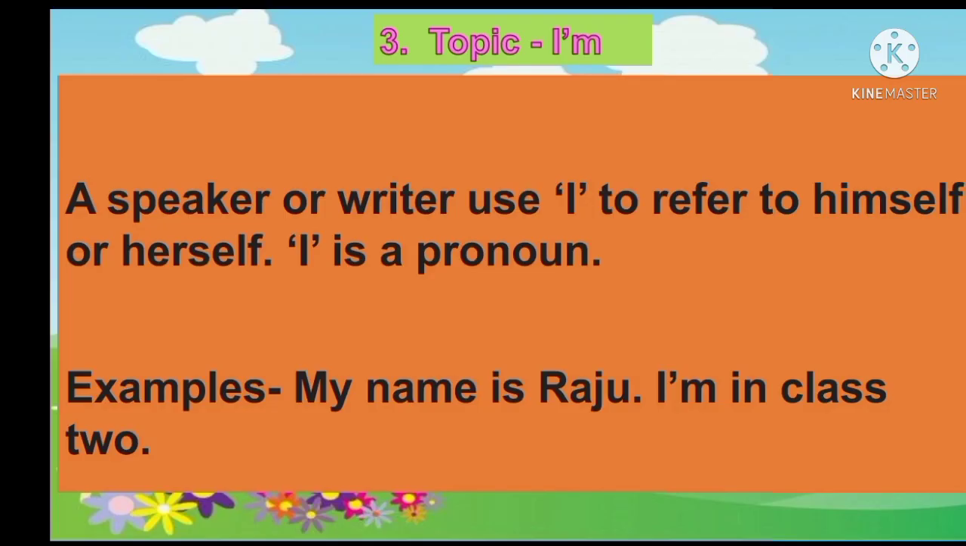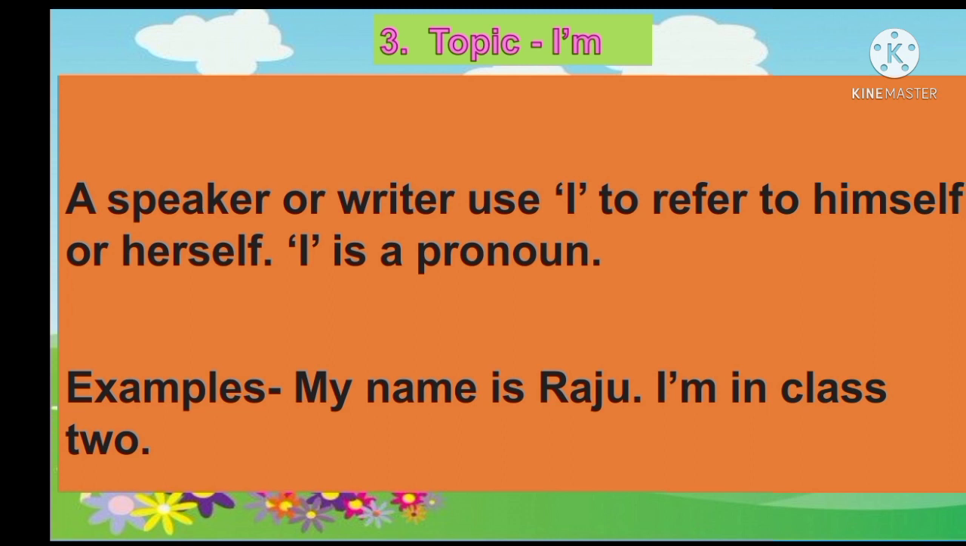Now the next topic, I am. So I am means a speaker or writer uses I to refer to himself or herself. I is a pronoun. Yes, we use I when we tell about myself. Remember this one, I means belongs to me.